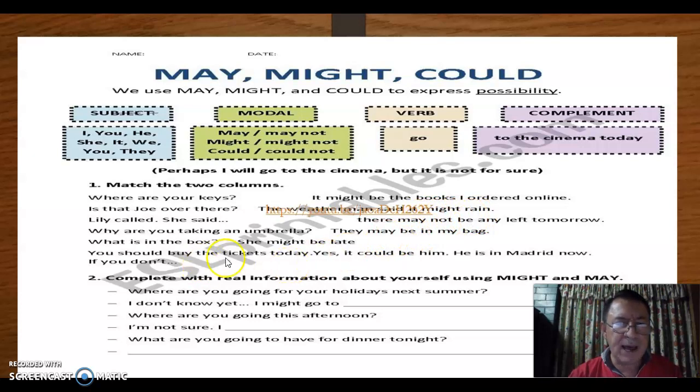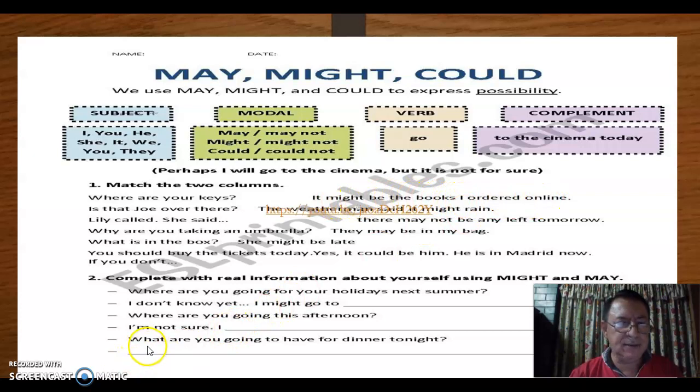Okay. You should buy the new tickets today. Which is the correct one? Right. There may not be any left tomorrow. Another one, the last one is: what is in the box? Correct. It might be the books I ordered online.